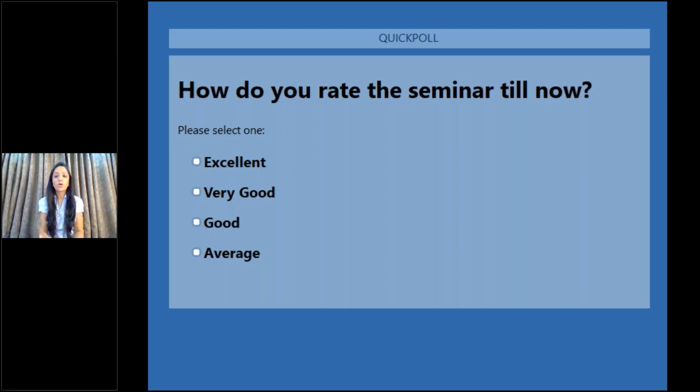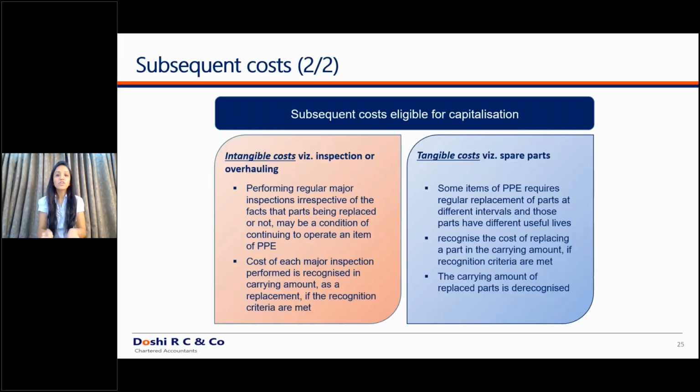Moving ahead to the subsequent measurement of that particular asset. As under Indian GAAP, similar over here, you have two models. You have the cost model and you have the revaluation model. You can define under property, plant and equipment for the entire class of asset whether you will follow the revaluation model or the cost model.